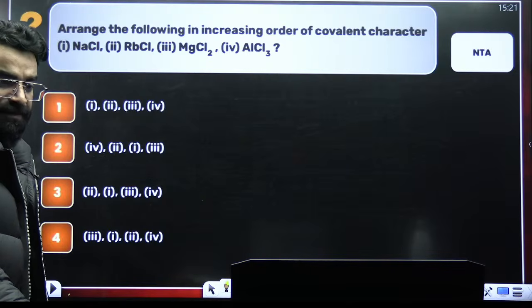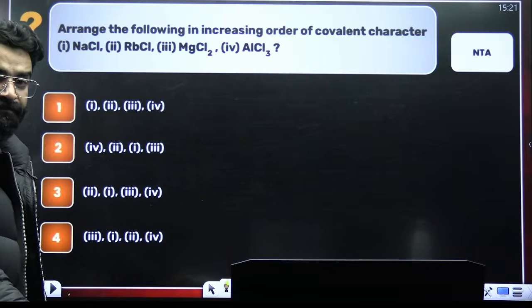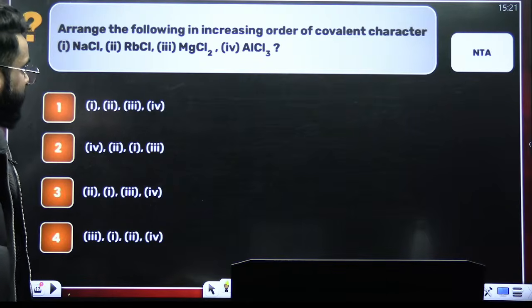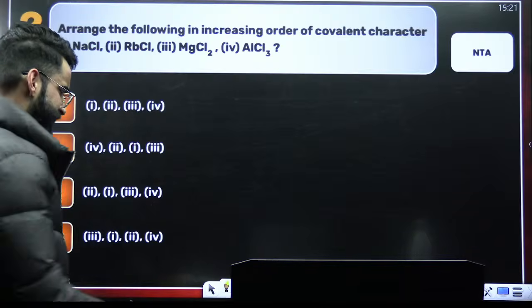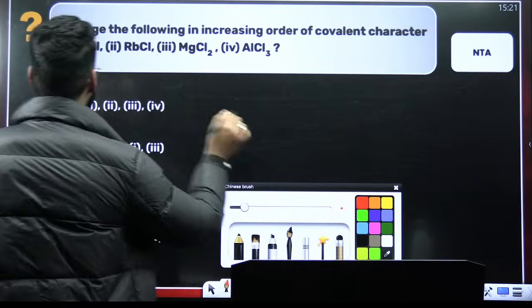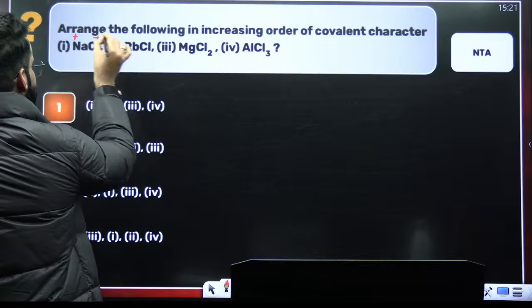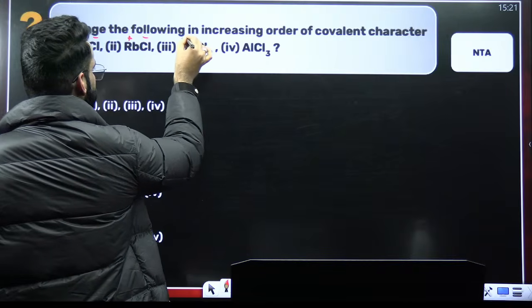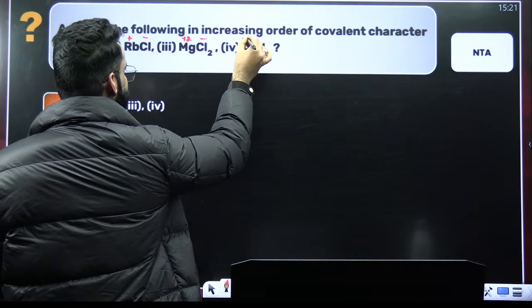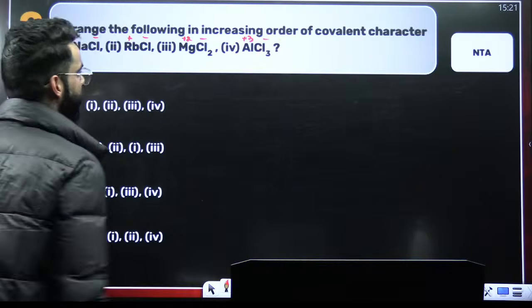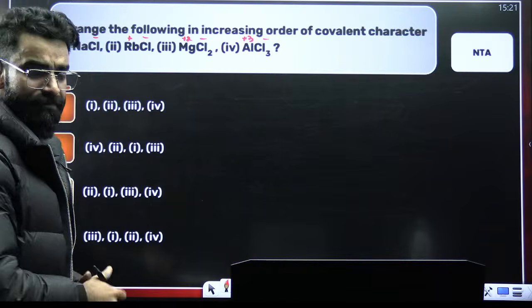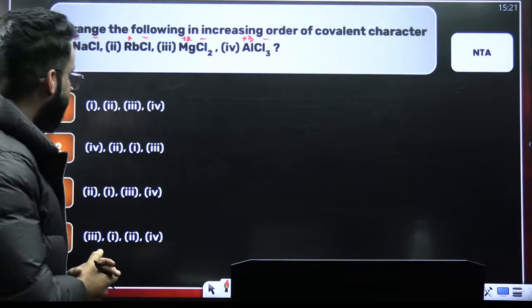Again, you have to give the answer as per the increasing covalent character. This sort of a question you should be able to solve easily, and it's a similar question, guys. Pretty simple. First of all, this is Na positive, Cl negative, Rb positive, Cl negative, Mg di positive, Cl negative, Al tri positive, Cl negative. So Cl negative everywhere is same. Now check your cation basically.